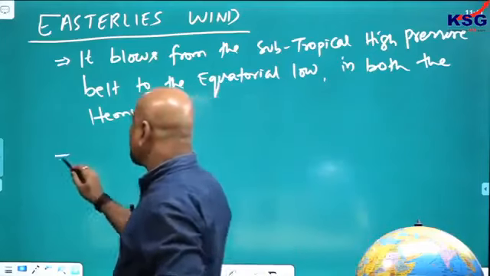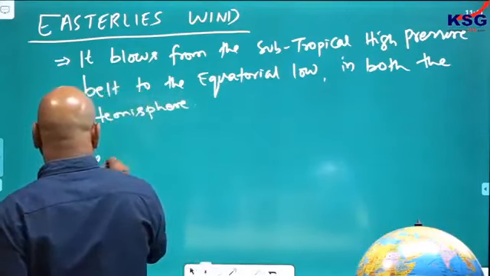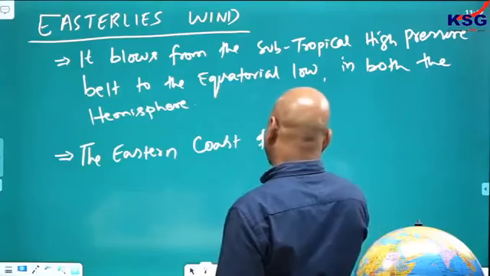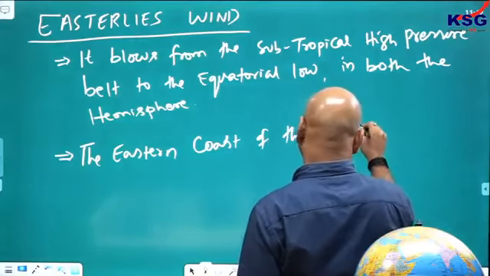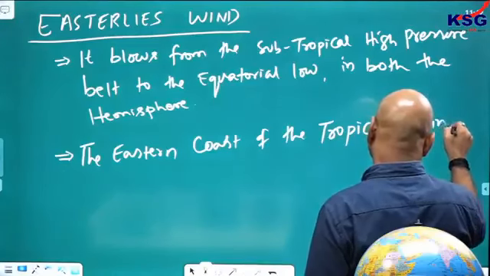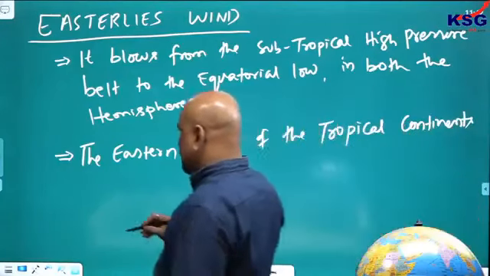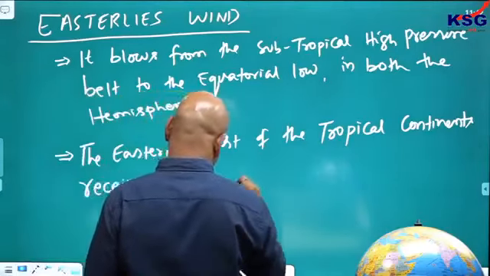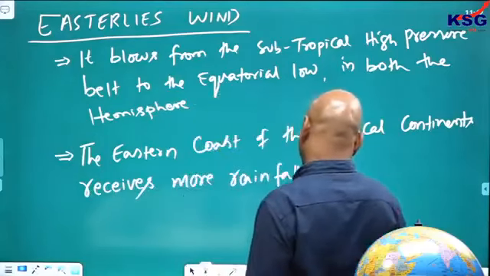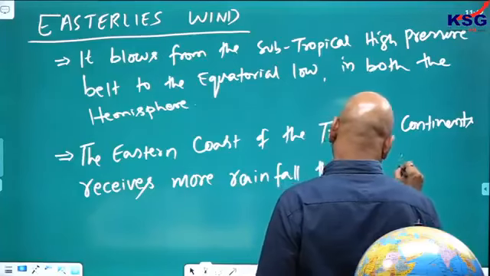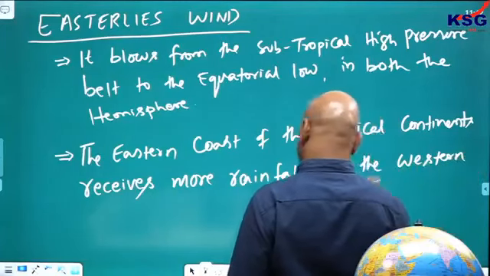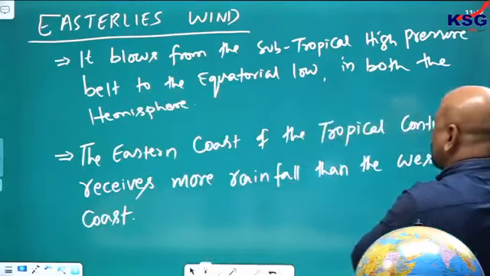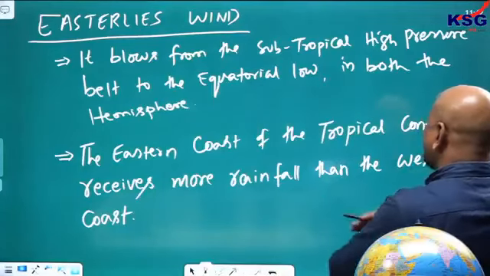Okay, next point. The eastern coast of the tropical region or tropical continents receives more rainfall than the western coast.